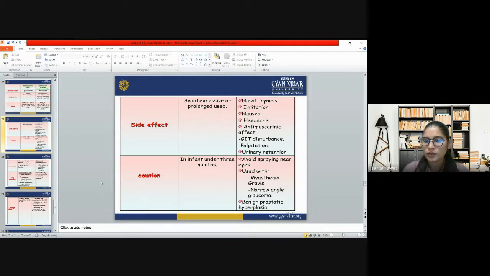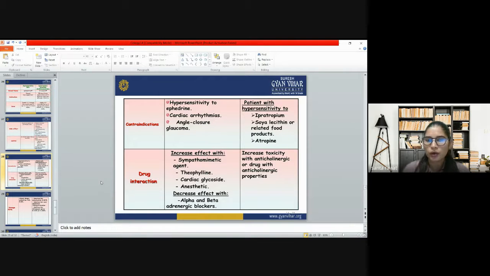Then we have to take caution with patients who have myasthenia. We should not use it with myasthenia gravis, narrow angle glaucoma, and benign prostatic hyperplasia. Those people who are suffering from these diseases have to take precautions, and in most cases they have to avoid this drug.